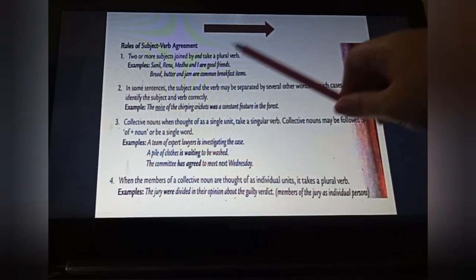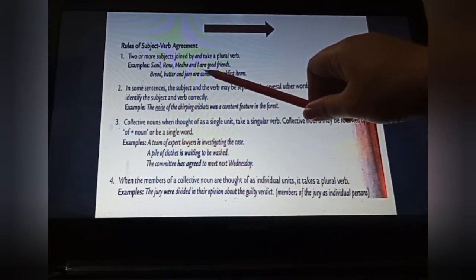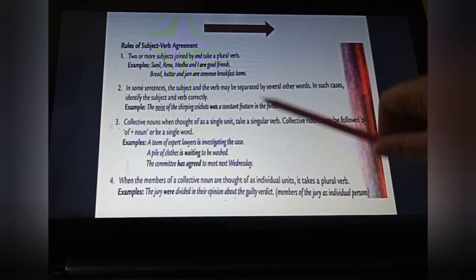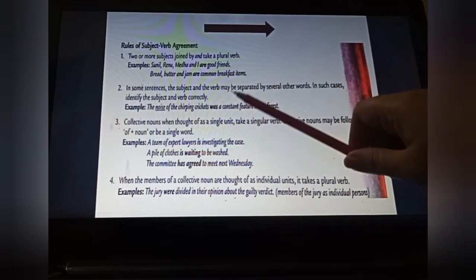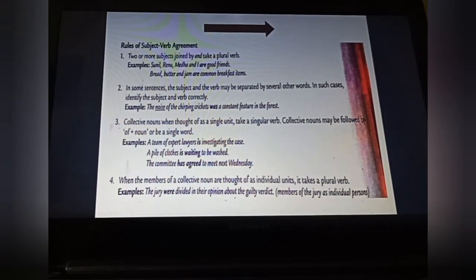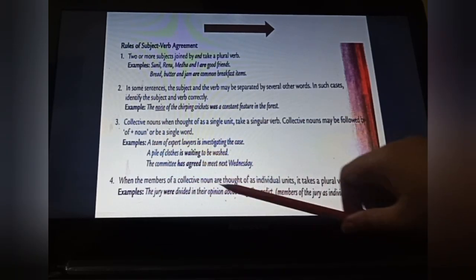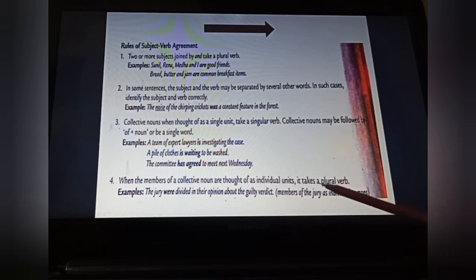Fine students, the first one, joined by and, we have to put a plural verb. Second one, in the sentence mainly we have to identify the subject, then accordingly you have to put the verb. In the third one, collective noun, if they are talking about a single unit, then you have to use a singular verb. Now you can see the last rule of the class, that is, when the members of a collective noun are thought of as individual units, it takes a plural verb.